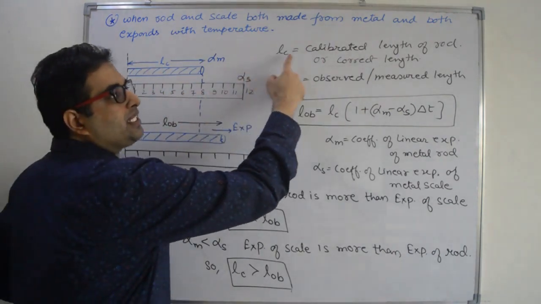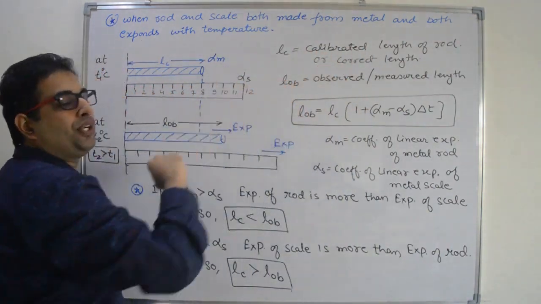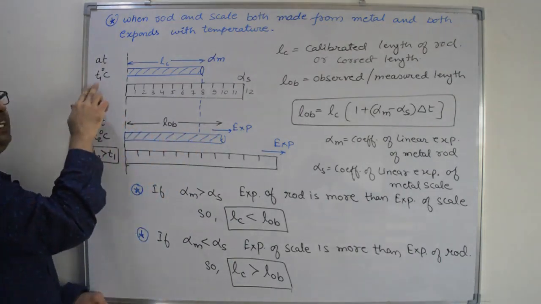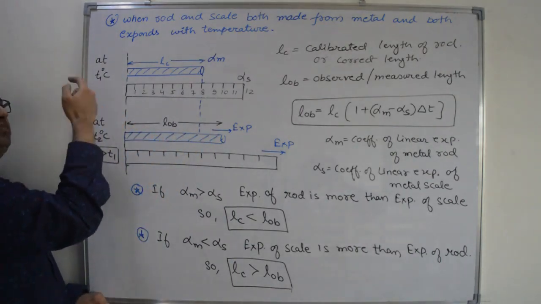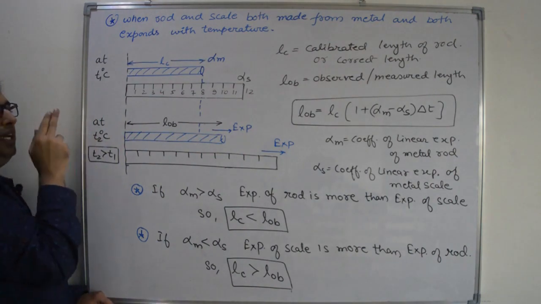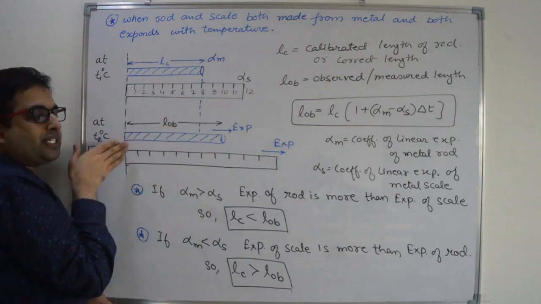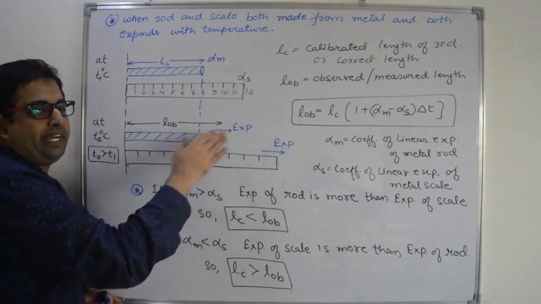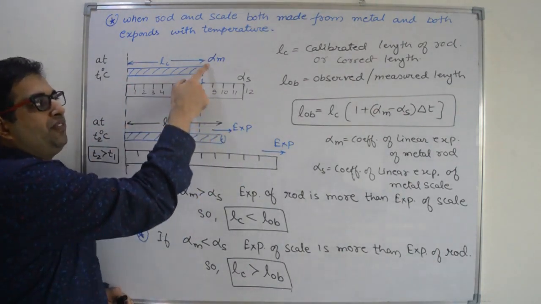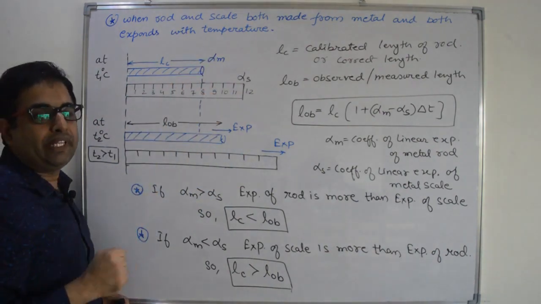So LC is the calibrated length of the rod or the correct length of the rod.